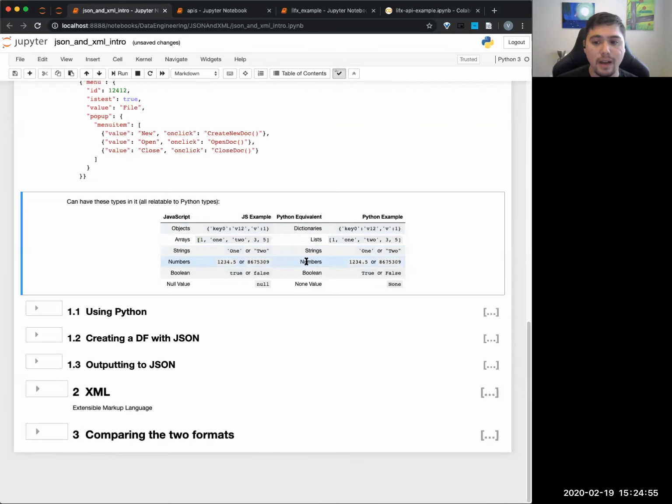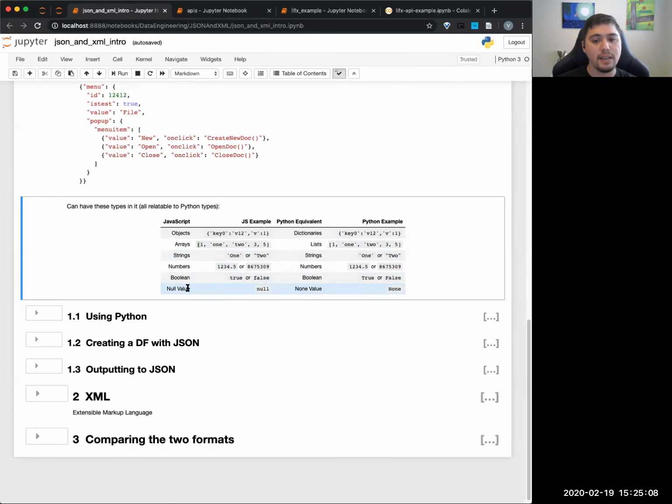We have numbers. I just put numbers because Python has a whole bunch of ways you can talk about numbers. Boolean: note that true and false are lowercase in JavaScript. In Python, it's capital True and False. And then the biggest difference you'll probably see most immediately is null values. A null value, as you've probably heard me say a few times, is basically an empty value. It means there's nothing there, which in Python we call None. So that's more or less how you translate back and forth.